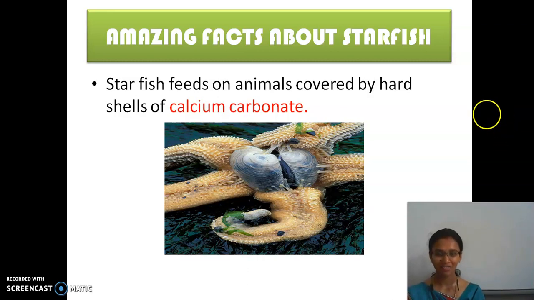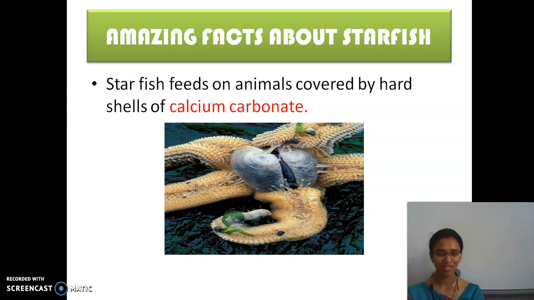Starfish do not have brain and blood, and they cannot survive in fresh water. They are able to live only in salt water. There are around 2000 species of starfish present in the world.